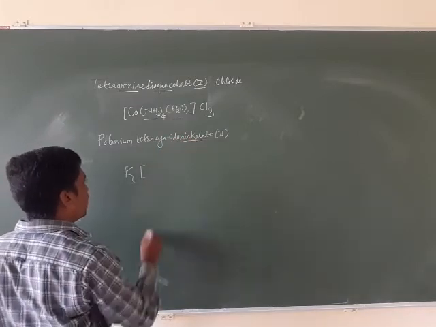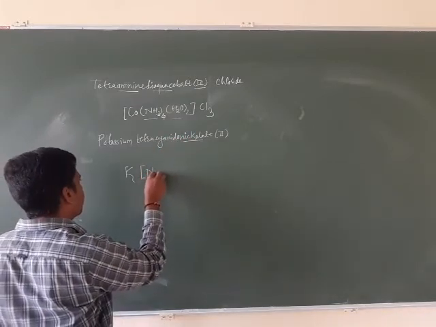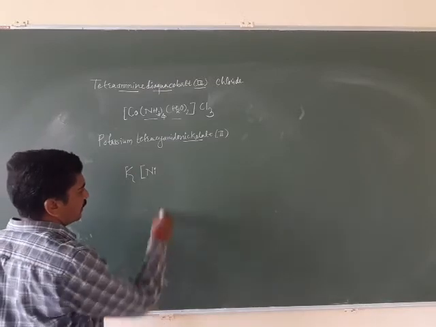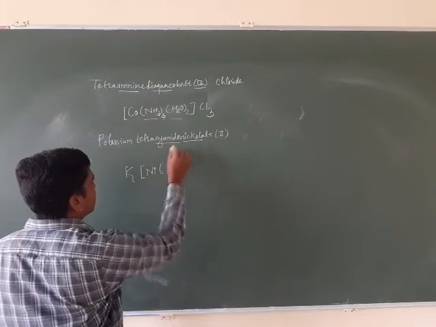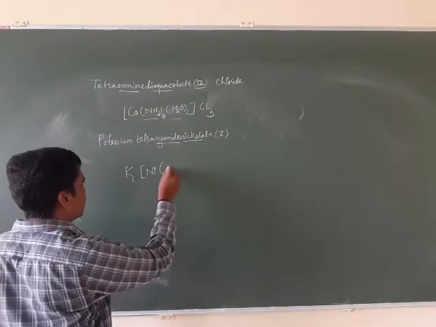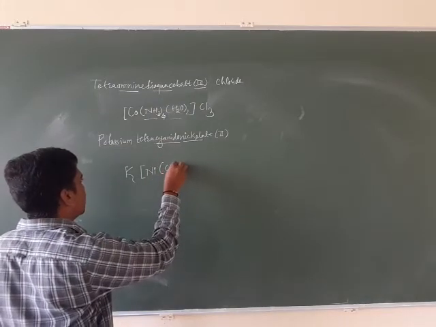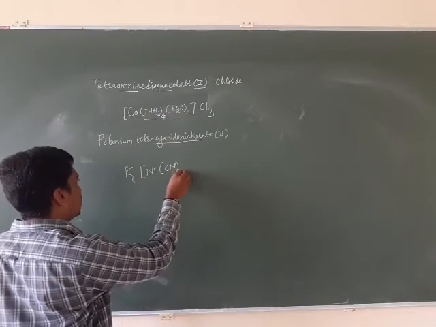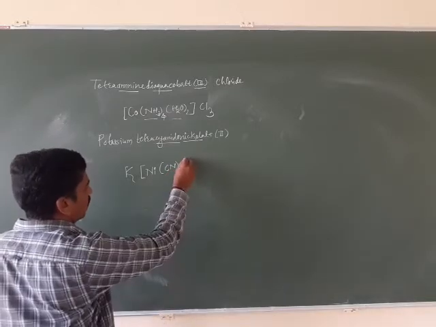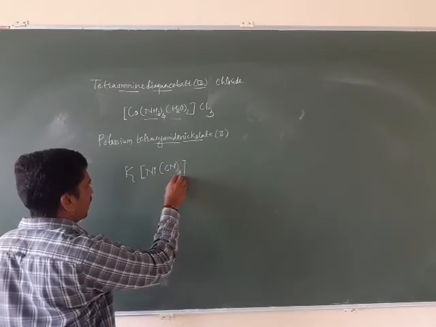Tetracyanidonickelate. Nickelate means anion. What is the ligand? Cyanido ligand, CN minus. Cyanide is converted into cyanido. How many cyanides? Tetra. Tetracyanidonickelate(II).